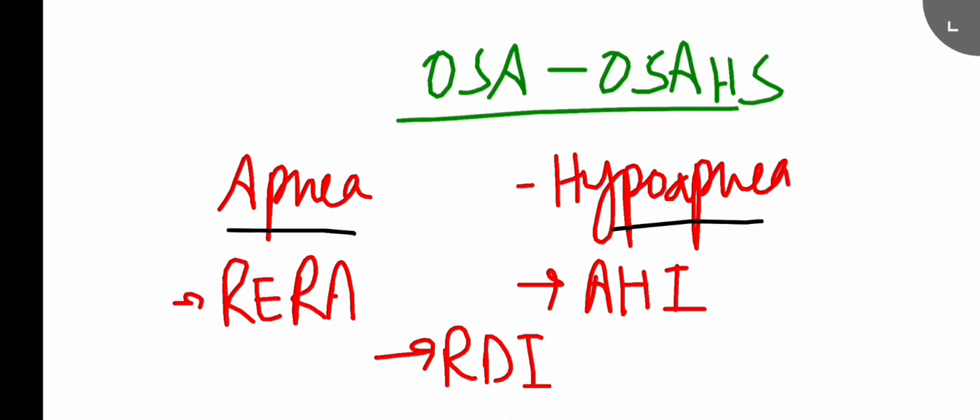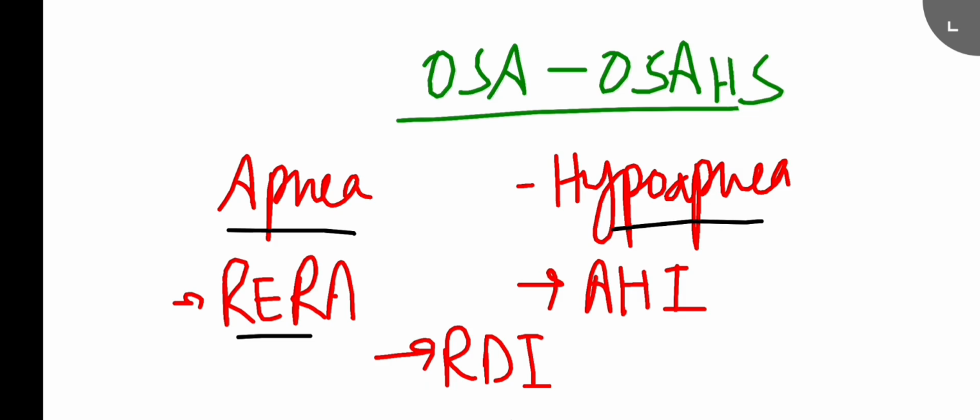Now the next thing is RERA, that is respiratory effort related arousal. That is change in the airflow that leads to an arousal, but that doesn't meet the criteria of apnea or hypopnea. So if anything is not meeting the criteria of apnea or hypopnea, but leads to the arousal, okay, that is similar to the apnea or hypopnea, that is called respiratory effort related arousal.